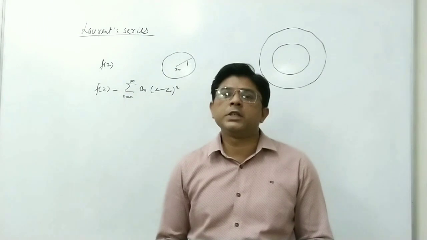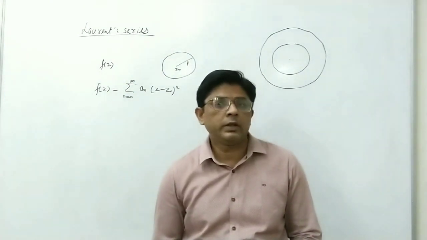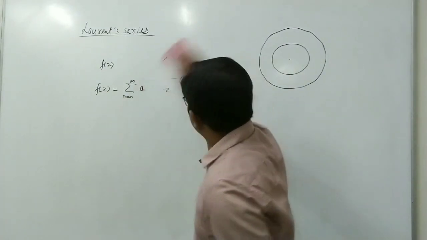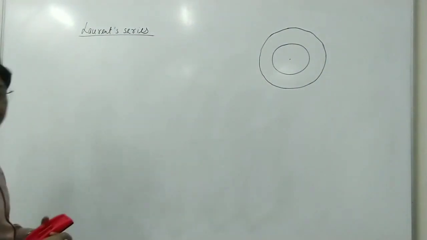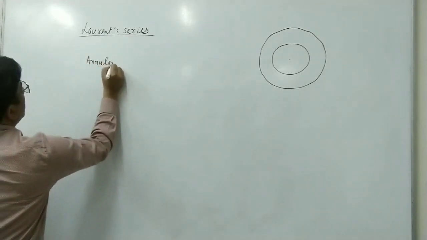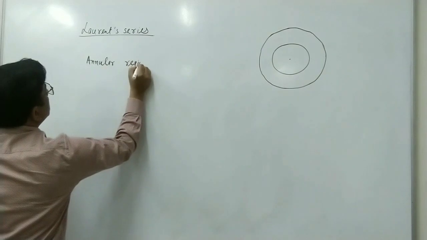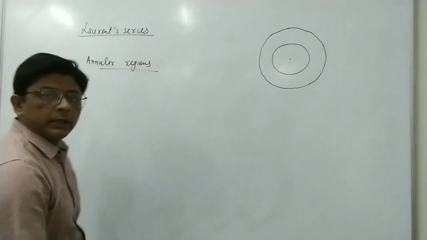To understand this, first we see what an annular region, or annulus, is. There are three types of annular regions.